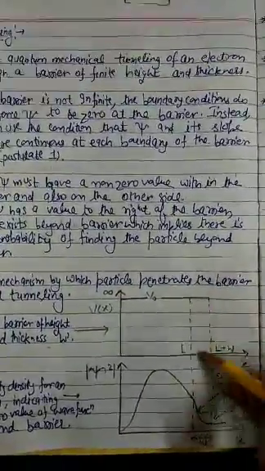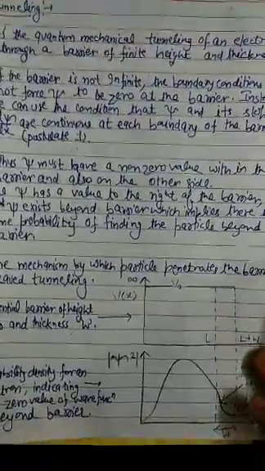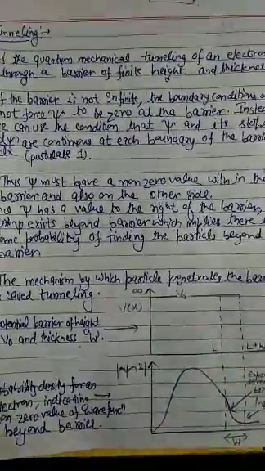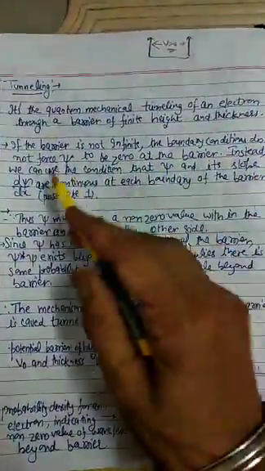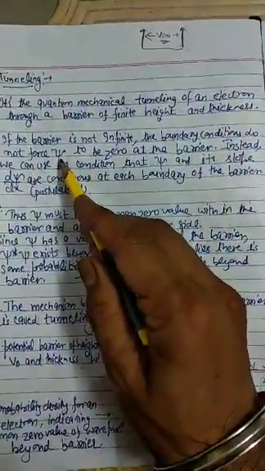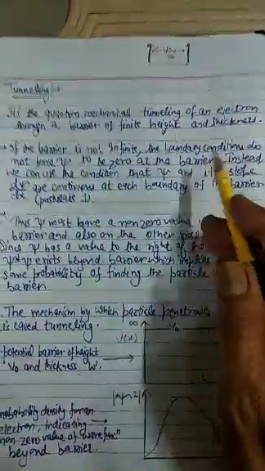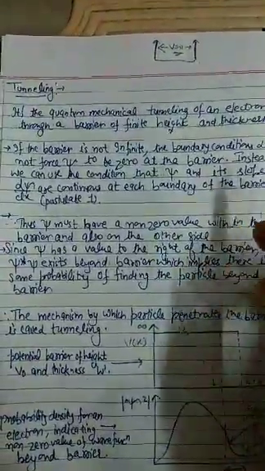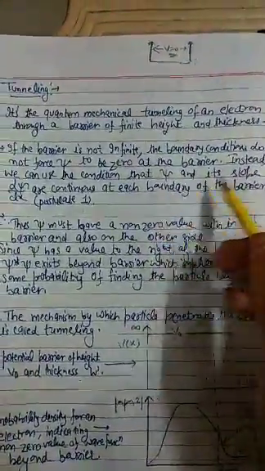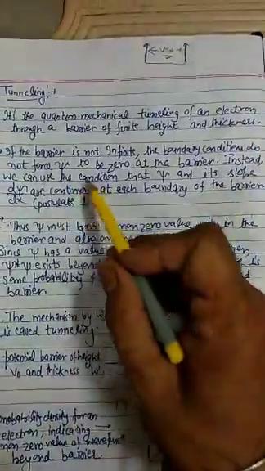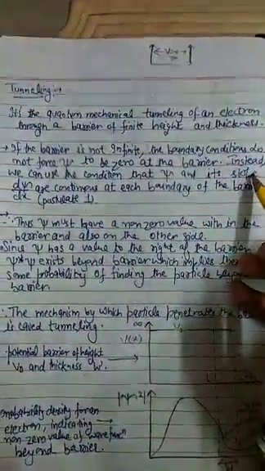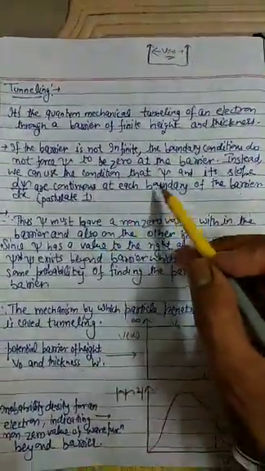Now the electron has some different behavior inside this particular barrier, which is not infinite. If the barrier is not infinite, the boundary conditions do not force psi, which is nothing but the wave function, to be 0 at the barrier, because the electron can penetrate. So the wave function as well as its conjugate can both exist. Instead we can use the condition that psi and its slope are both continuous at the boundary of the barrier.